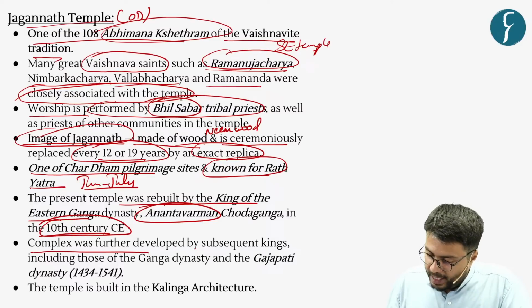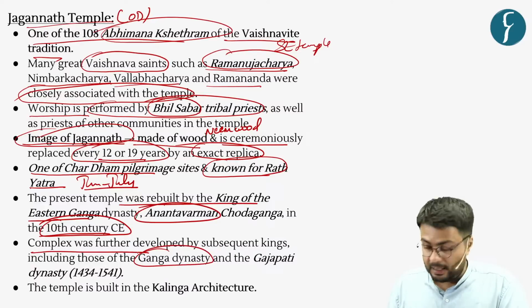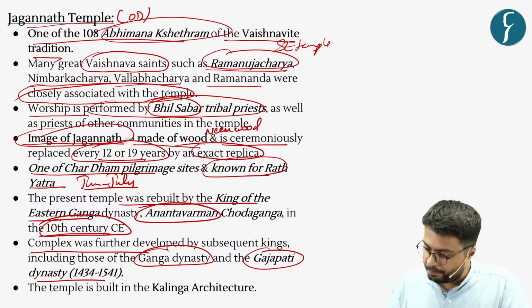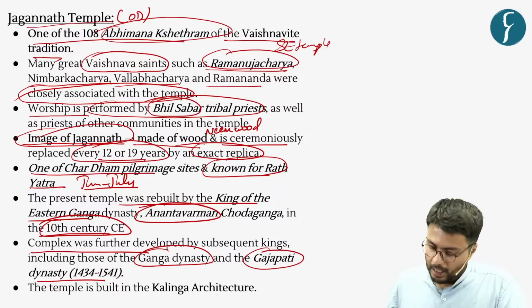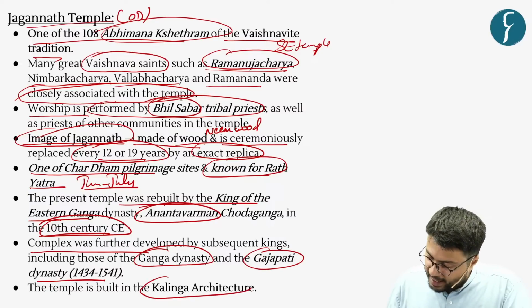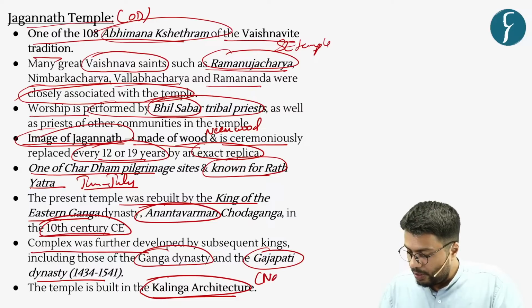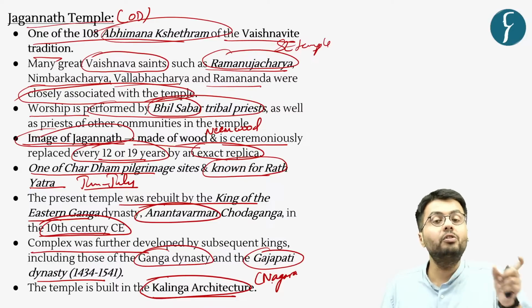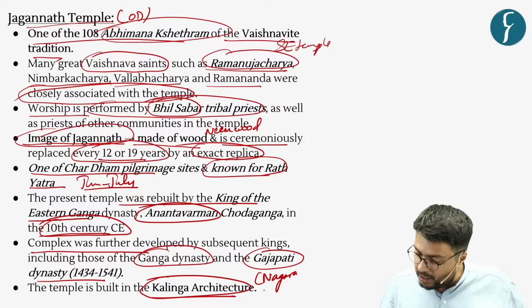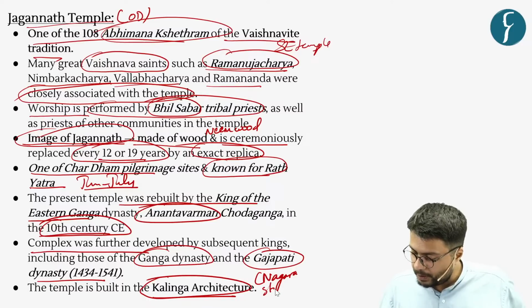Further, the complex was further developed by kings belonging to the Ganga dynasty as well as the following Gajapati dynasty. Now, this temple is an example of Kalinga architecture, which is a subcategory of the Nagara school of architecture, which you can find in most of the temples located in the northern part of the country.